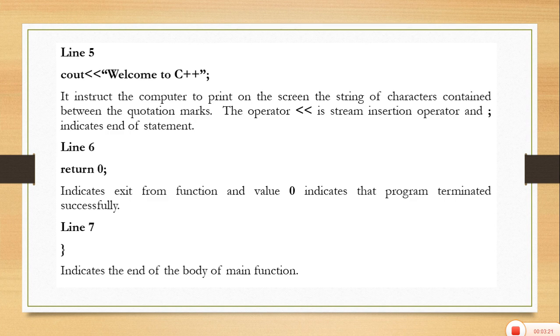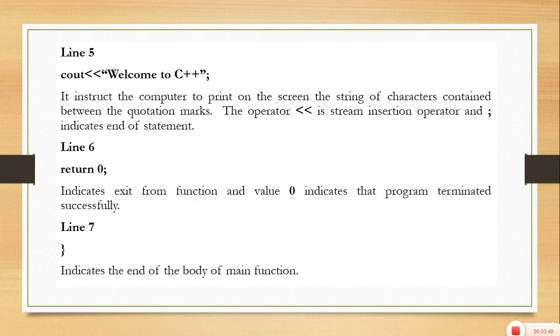Cout is the command which indicates that the compiler has to print the string written inside the double quotes on the screen. And yes, you can see that each statement is ended by a semicolon. It indicates the end of the statement.